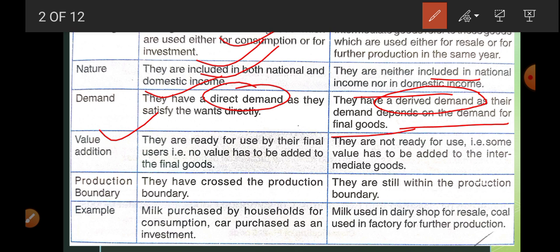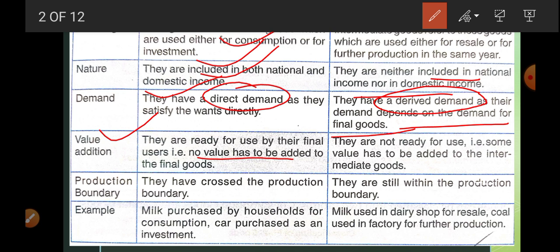Now value addition. There is no scope for value addition in a final good. The name is clear, final means there is nothing more to do. When goods are available in the market, in a storehouse, in a mall, in a shopping complex for the user, this is considered a final good. It can be purchased by me or you, so it is household. If it is purchased by an institute, a school, or a production unit, it is a capital final good.